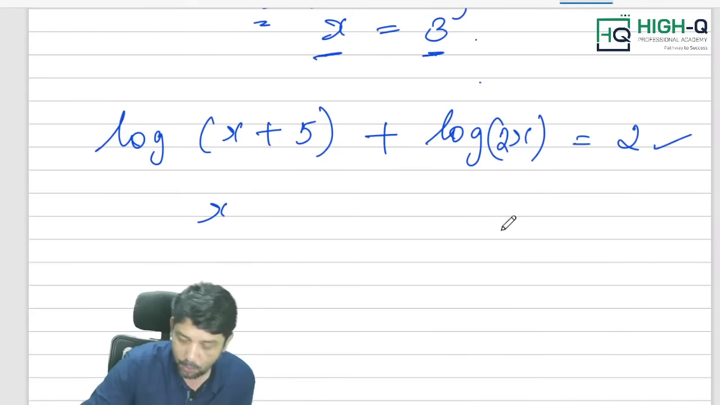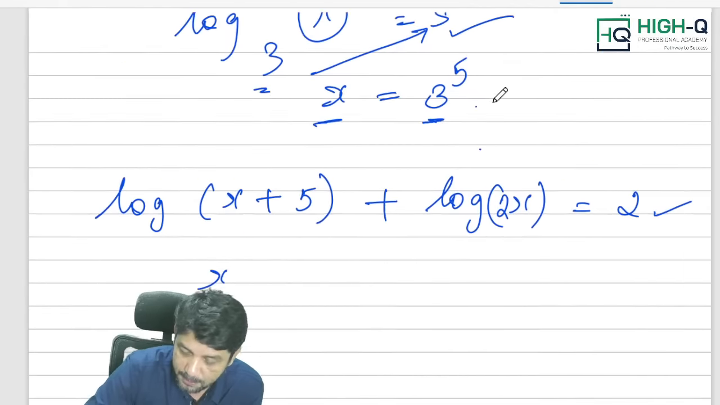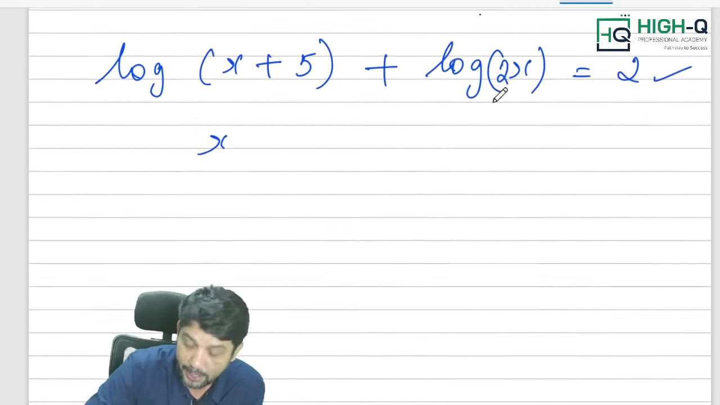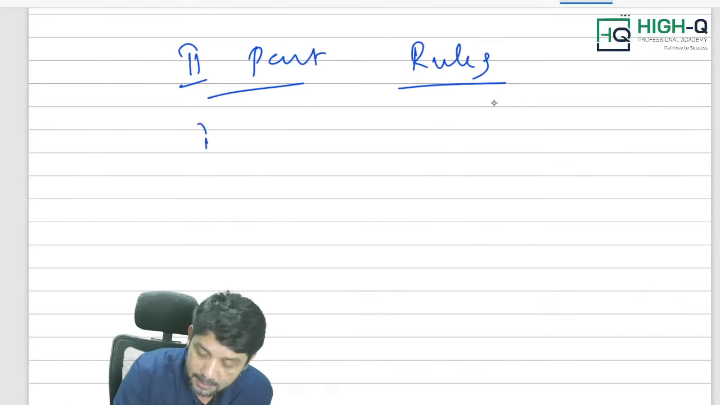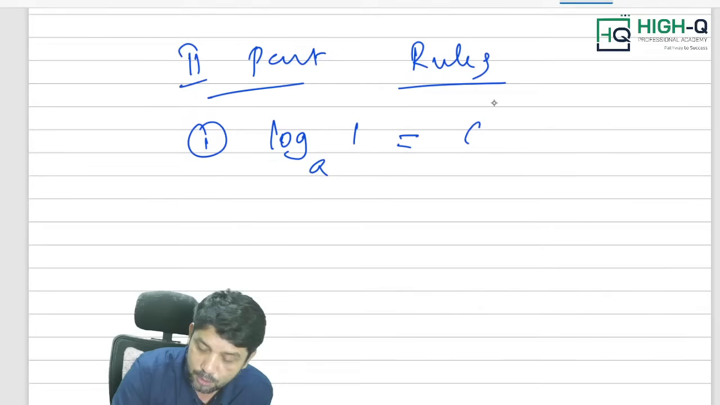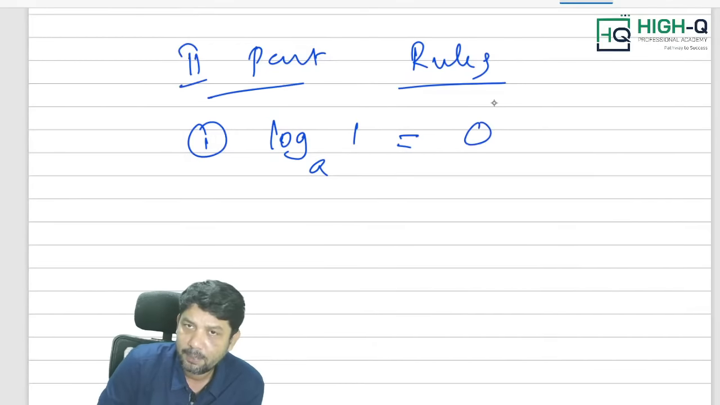Now look at this. The first part is the conversion of exponential to log and log to exponential. And the second part is the rules of logarithms. Please remember these rules, my dear. First rule: log 1 to any base is always 0.